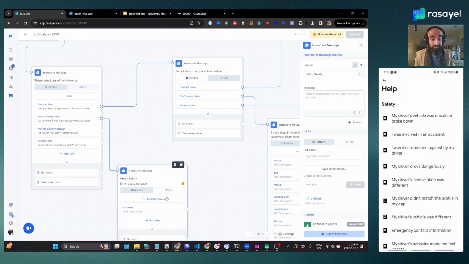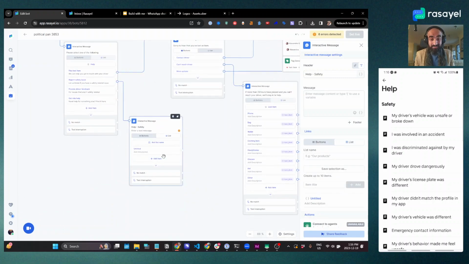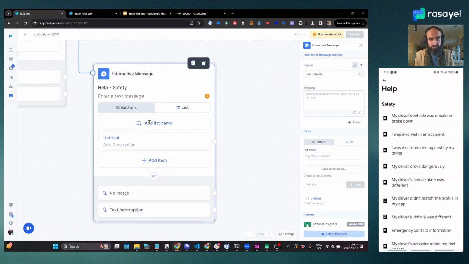We want a list because we want more than 3 options. So let's do that. And we will say unsafe driver's vehicle.